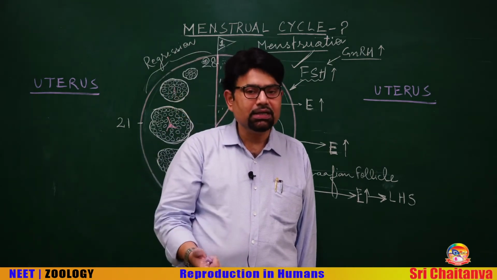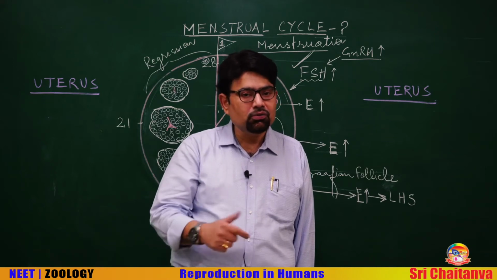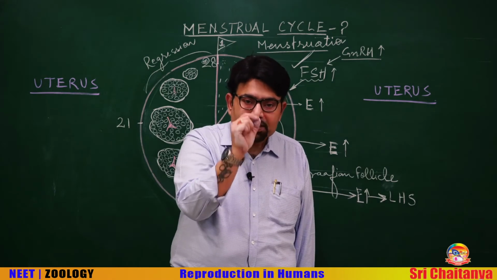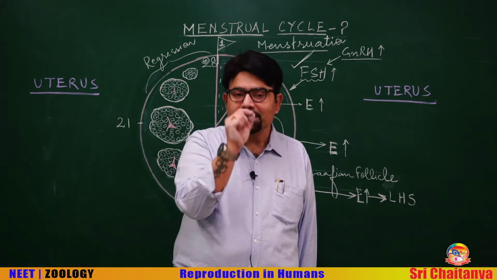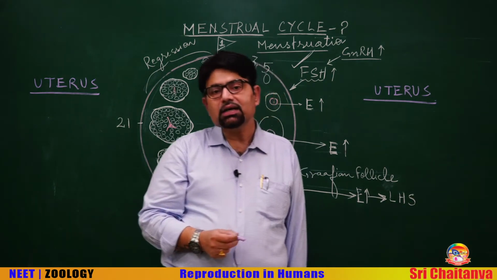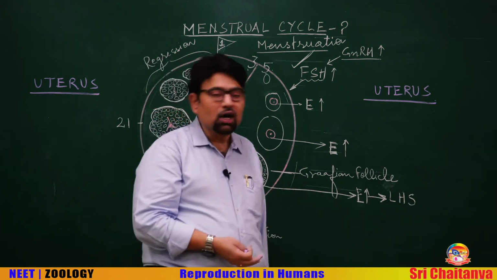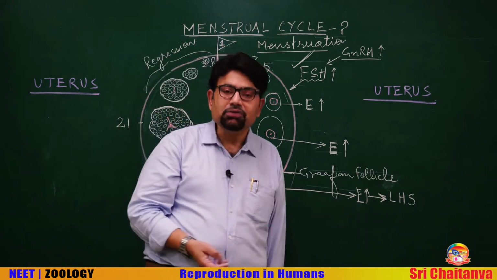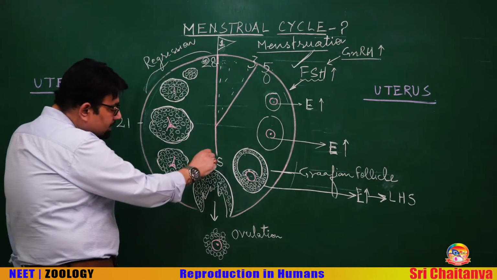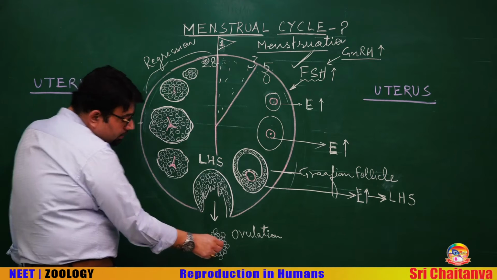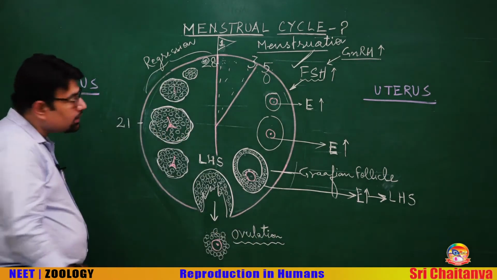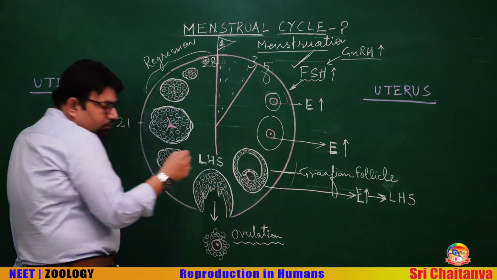Well, an oocyte is also an ovum, so you may take it, but if a specific question comes, in what stage the egg cell is released from the ovary, remember it is a secondary oocyte. How many chromosomes? 23 chromosomes. So, LH surge is responsible for release of the ovum out of the ovary, which is known as ovulation. This occurs nearly in the middle of the cycle.